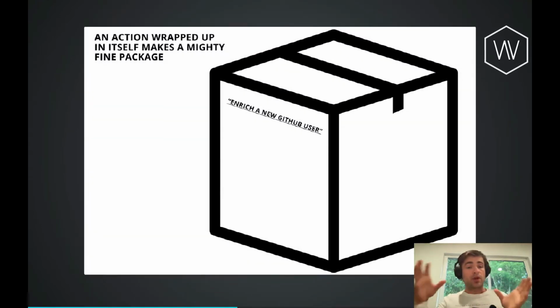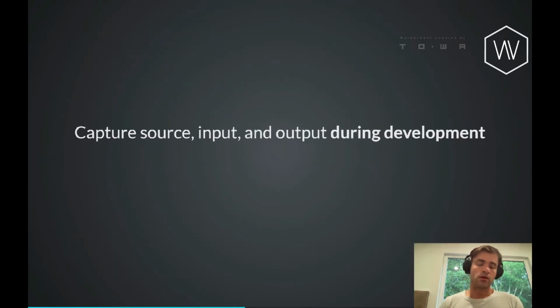And this is nice because now we have taken that action, which is multiple steps and transformation logic, and we've kind of bundled it up into its own little standalone package. And so we've captured the source from the API catalog, all of the functions that we're going to be referencing. We've captured the input requirements and the output requirements. And we can also do this during development.